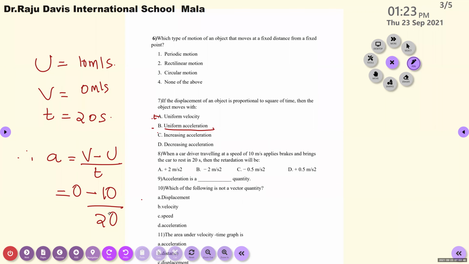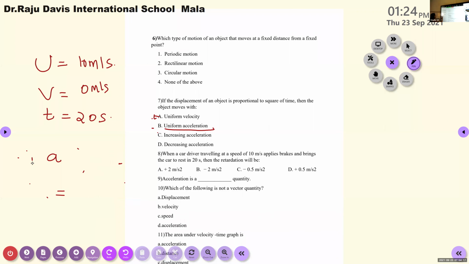Deceleration is also known as negative acceleration. Deceleration, retardation or negative acceleration, all are the same. So 0 minus 10 divided by 20 is minus 10 by 20, or minus half, which means minus 0.5. So that is correct.